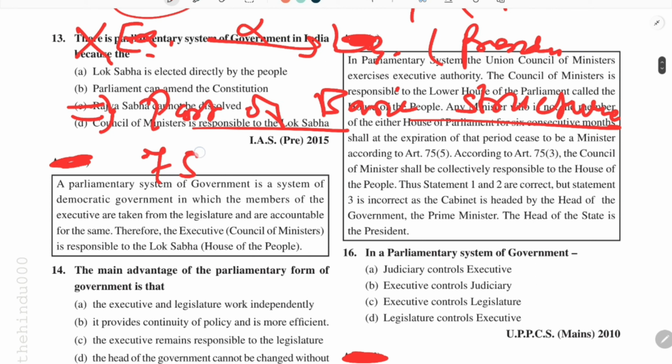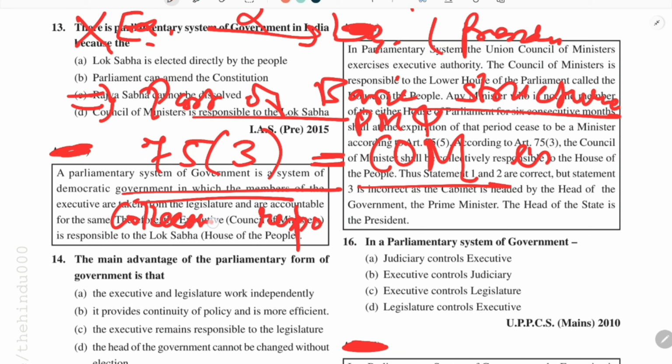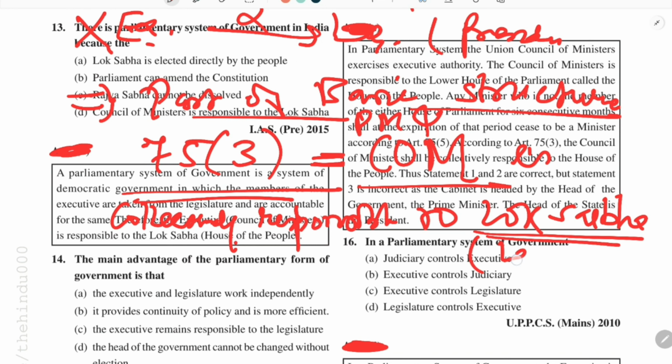Article 75 Clause 3 clearly says that the council of ministers, that is the prime minister and council of ministers, which we call the executive, is collectively responsible to the Lok Sabha, that is the legislature.